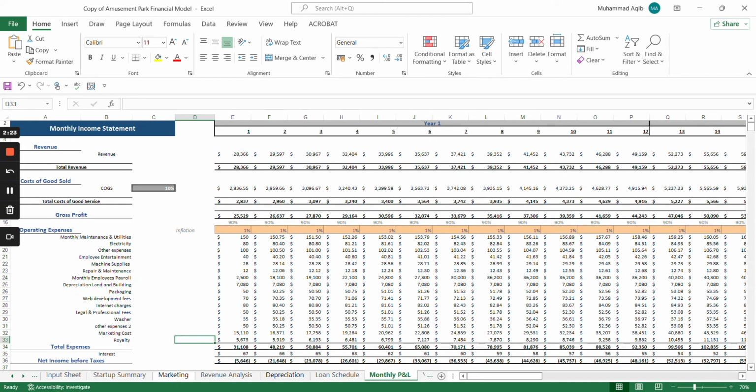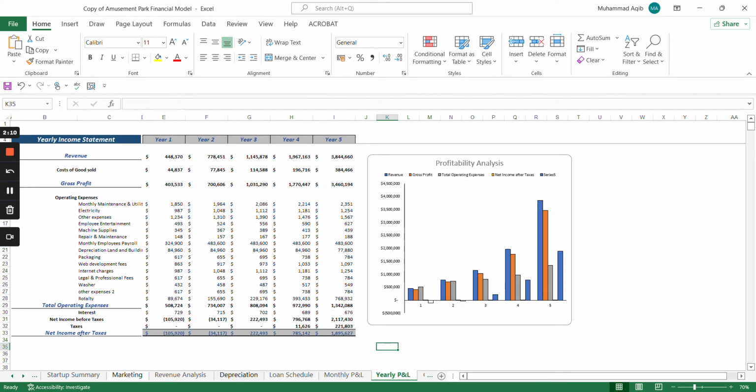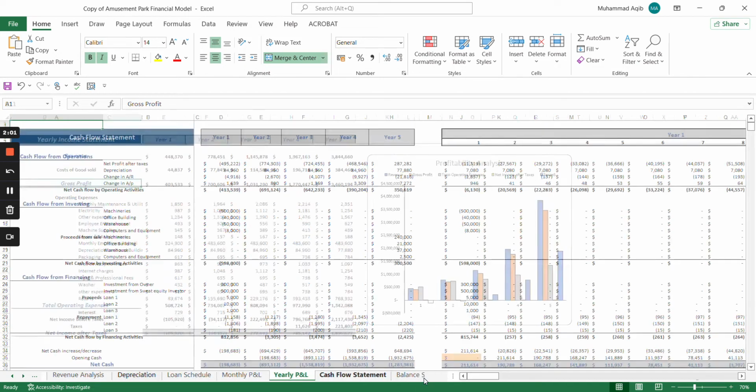Moving on to the monthly P&L, this will allow the amusement park to evaluate its performance on a monthly basis using revenue, cost of goods sold, gross profit, operating expenses, and net income after tax. Similarly, the yearly P&L will allow the amusement park to evaluate its performance on a yearly basis using revenue, cost of goods sold, gross profit, total expenses, and net income after taxes.